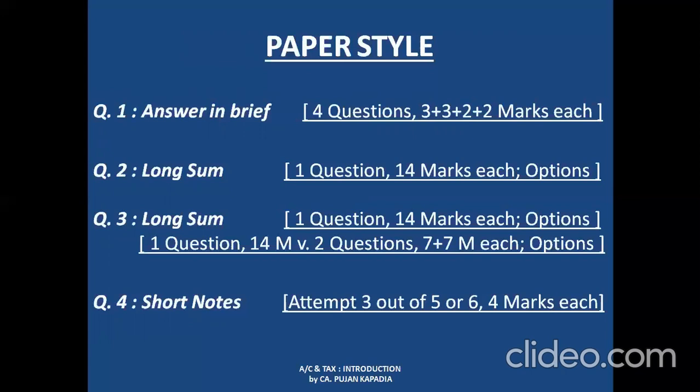Now in case of third question, there can be 2 possibilities. One, you will be having 2 questions of 14 marks of which you need to attempt 1 question. Alternatively, you can have one sum of 14 marks against which you can have 2 questions of 7 marks each, and it will be your choice which question to go for.